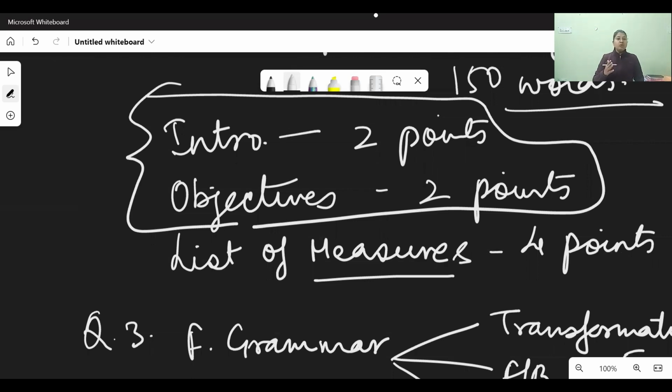Now, let me tell you, when you attempt your language paper, it is my suggestion, otherwise it depends on your convenience how you go for things. Everybody has his own way, but I always suggest my children that they should attempt the comprehension passage in the very beginning. Why? Because you have 15 minutes of reading time.